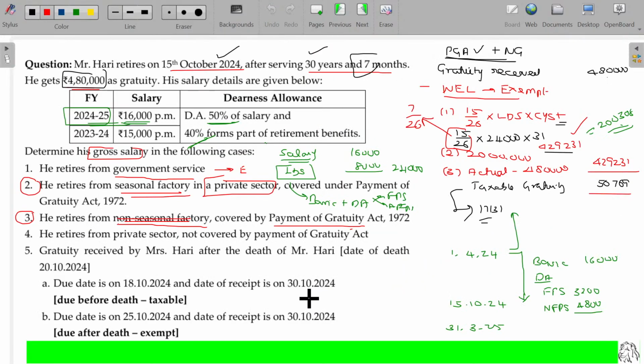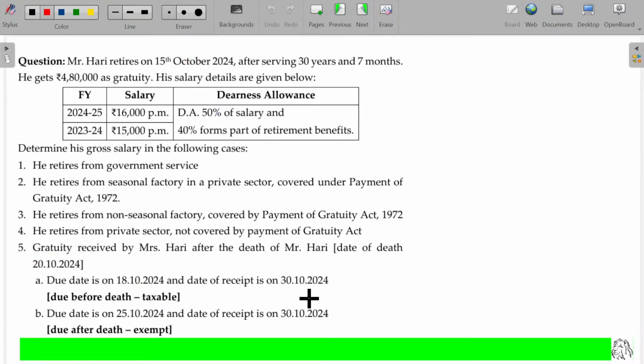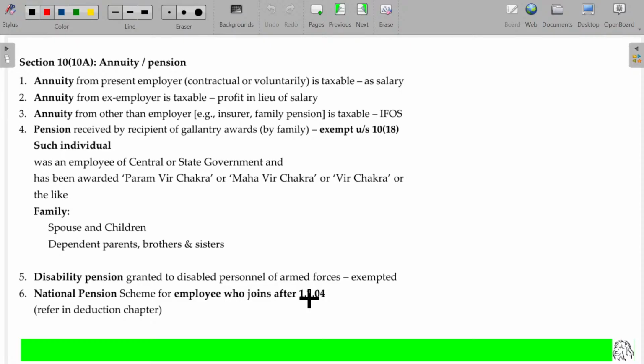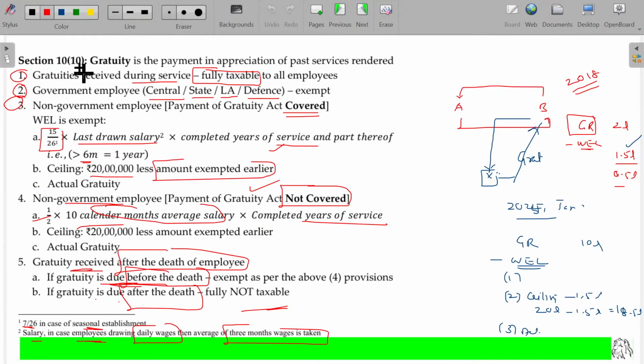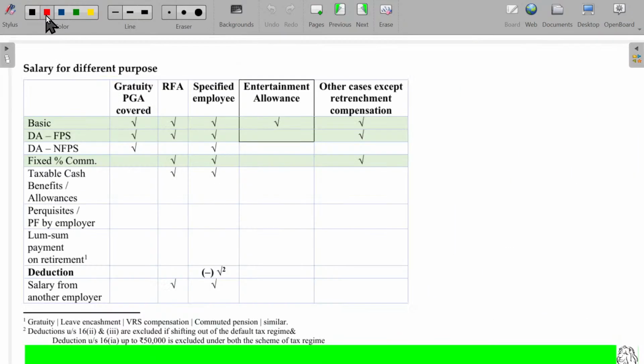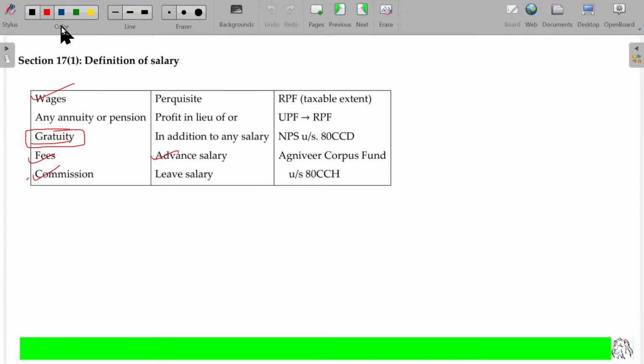So with that, gratuity is completely over. Any doubts here? Shall I move on to the next one? Okay. Now the next one is all about pension. So I am going to deal with this one. Annuity and pension.